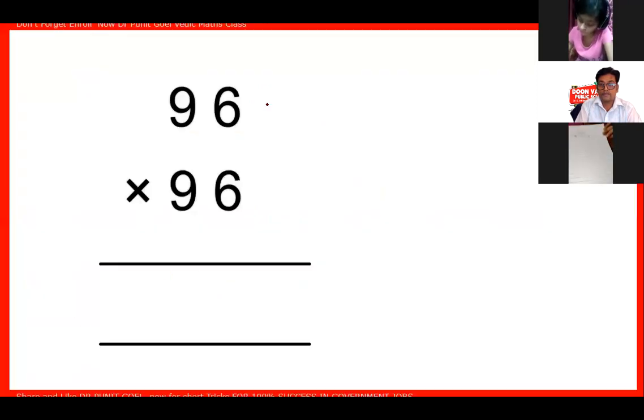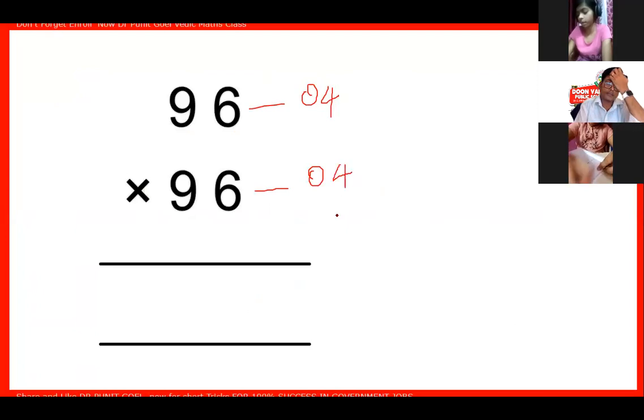What will be the answer of this? 96, 96, 04, 04. What will be the answer? You are wrong. Right. 10 balance is that 8 into 9.